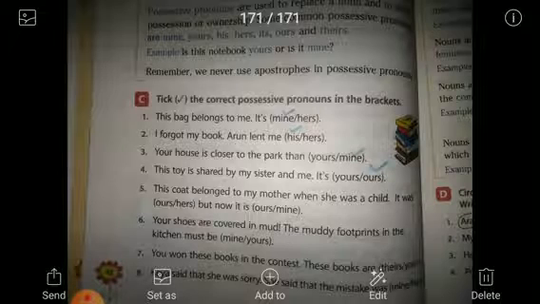When the possession is of the first person, it is mine or ours. When the possession is of the second person, the pronoun used is yours. And for third person possession, the pronouns used are his, hers, and theirs. So based on this is the exercise.